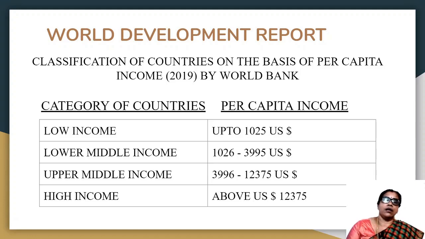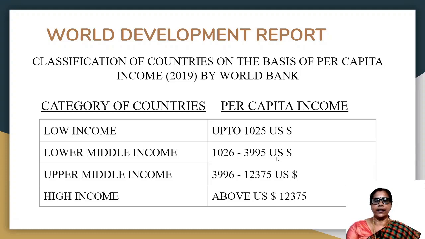Based on this report of World Bank, countries are categorized into 4: low income, lower middle income, upper middle income and higher income. Low income countries earn per capita income up to 1,025 US dollars.